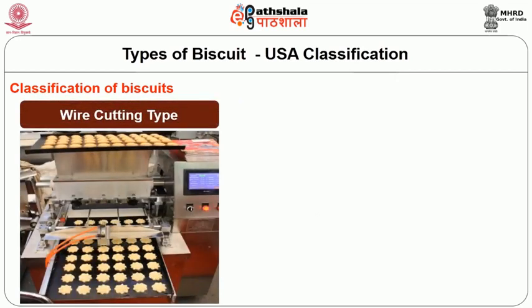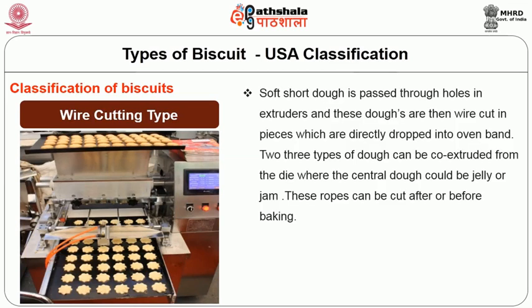The third classification of the USA classification is the wire cutting type. Here, the soft short dough is passed through holes in extruders, and the dough is then wire cut into pieces which are directly dropped onto the oven band. Butter cookies and chocolate cookies are some examples of wire cut type biscuits.